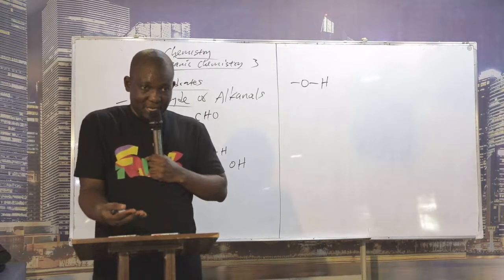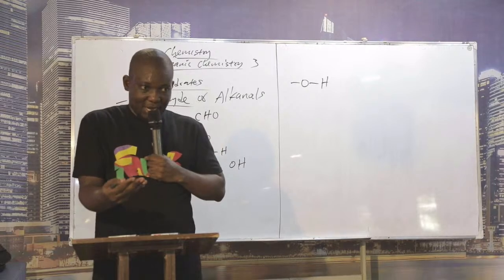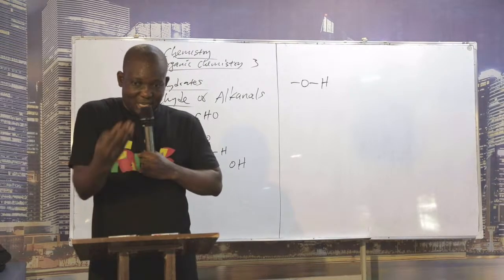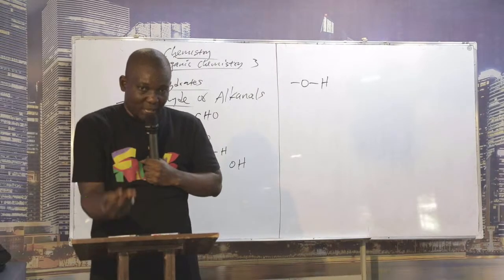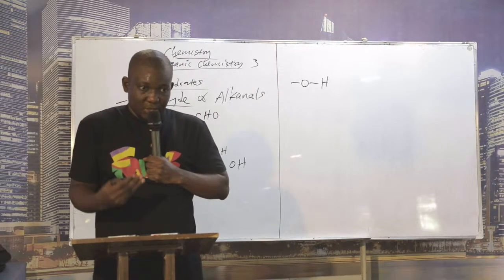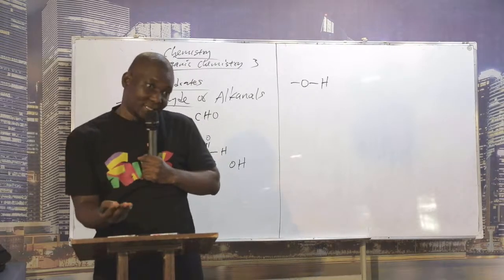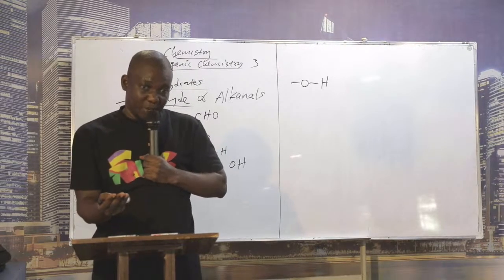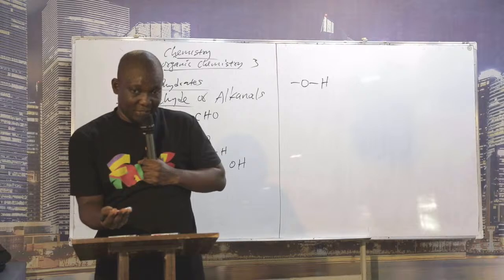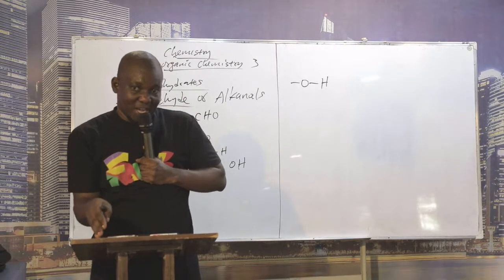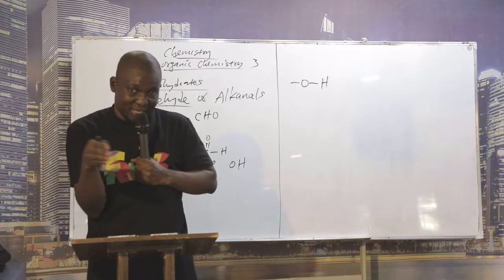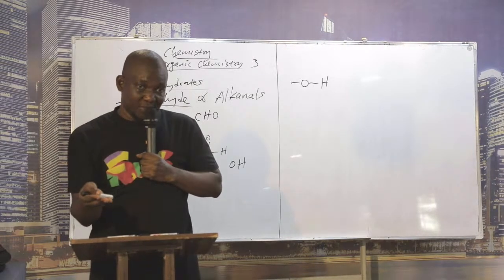They are mild in the sense that they can easily accept electrons from glucose. And if they accept electrons from glucose, what happens? Glucose becomes oxidized. In the process, what happens to the Fehling's solution? It becomes reduced. And if it becomes reduced, how will you know the reaction has taken place? There is a color change.